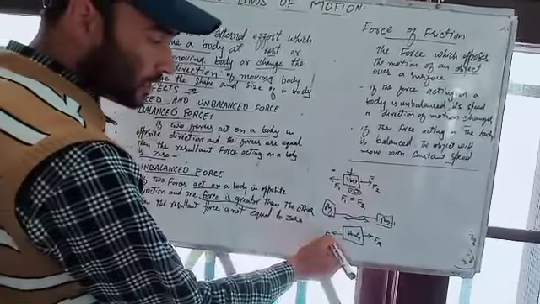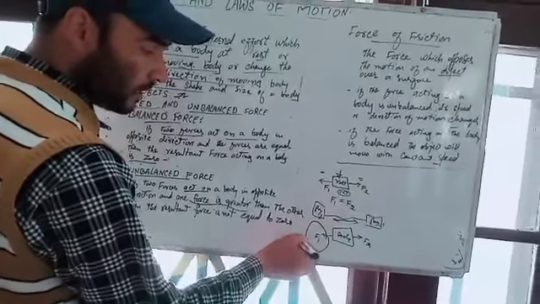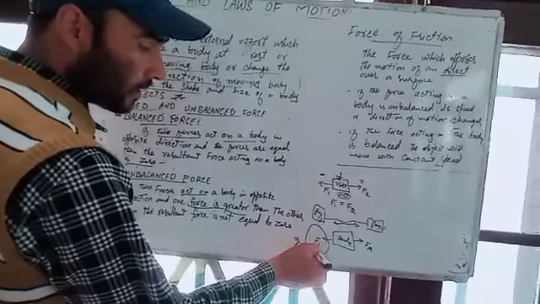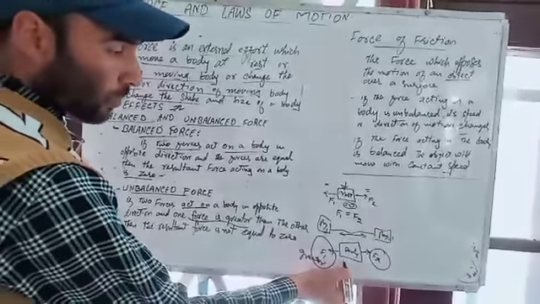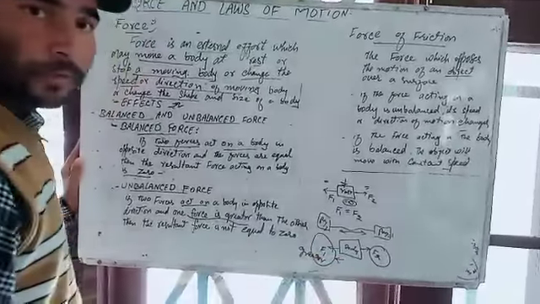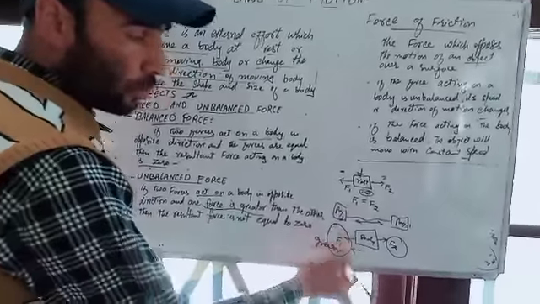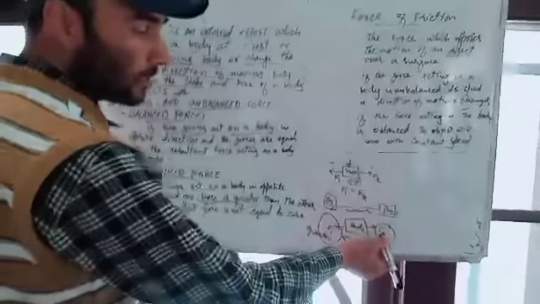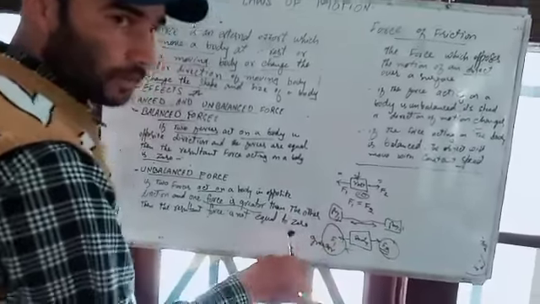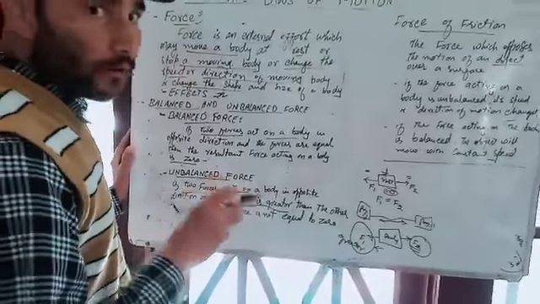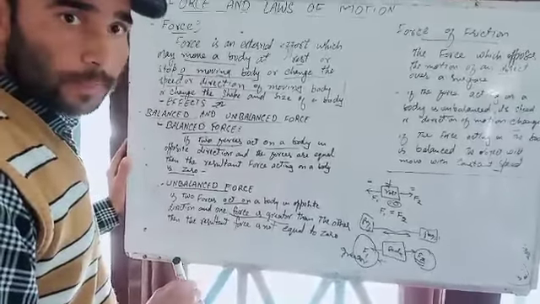If F1 is greater than F2, then the body will move towards F1. That is why the body moved towards F1.